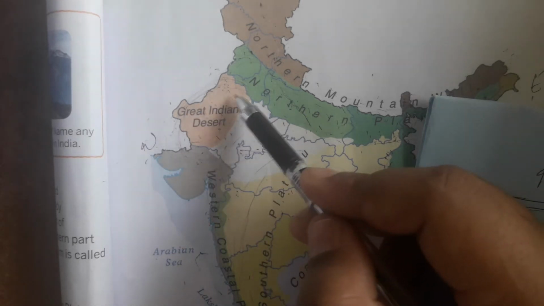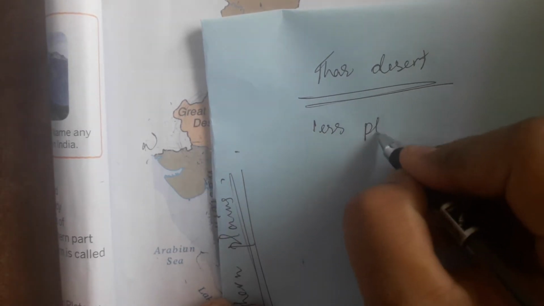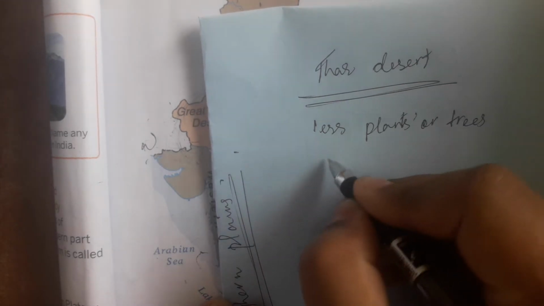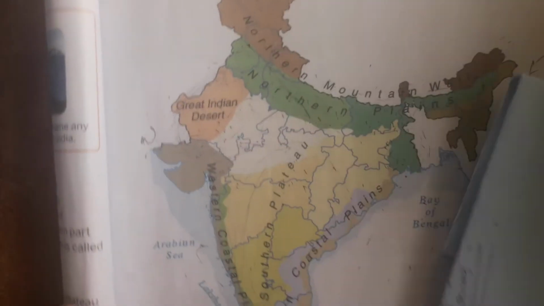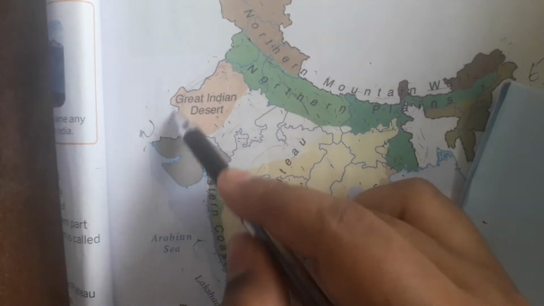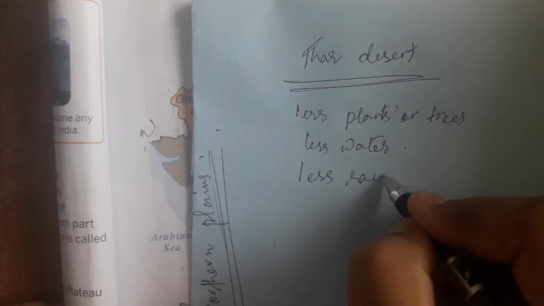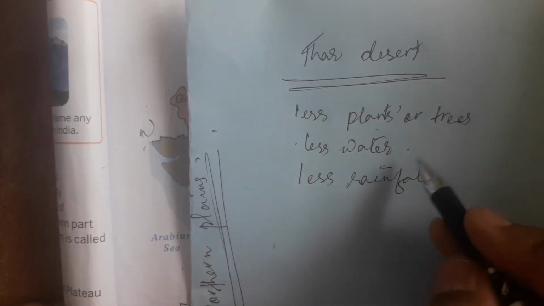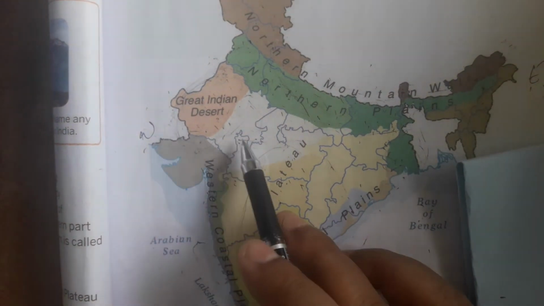So in this region we will find fewer plants or trees, and we will find less water. Why? Because this area, the Great Indian Desert or the Thar Desert, receives less rainfall. That's the reason we will find fewer plants or trees and little or no water. Okay. So I hope you understood about the Great Indian Desert.